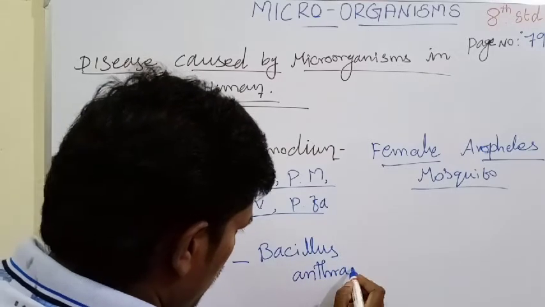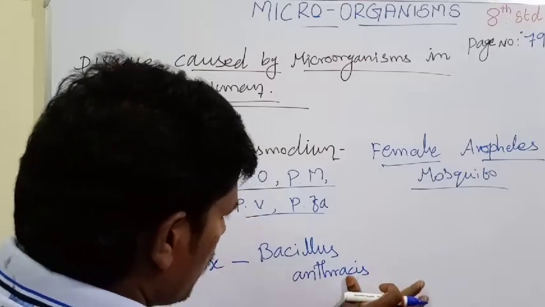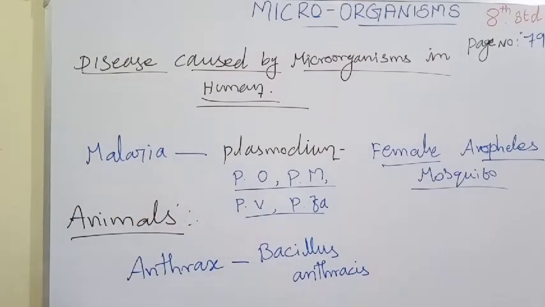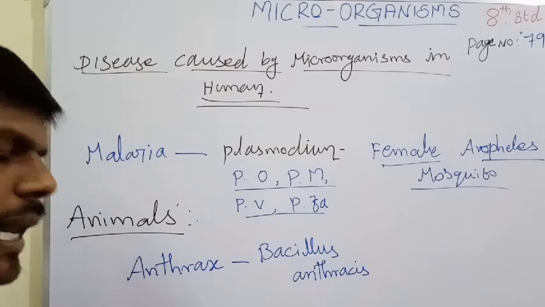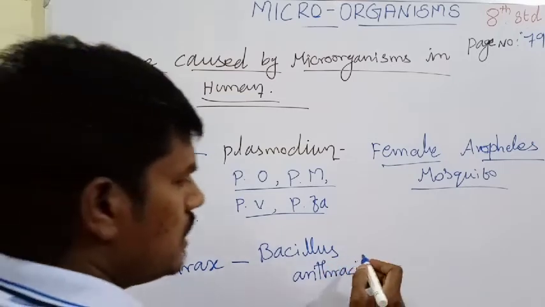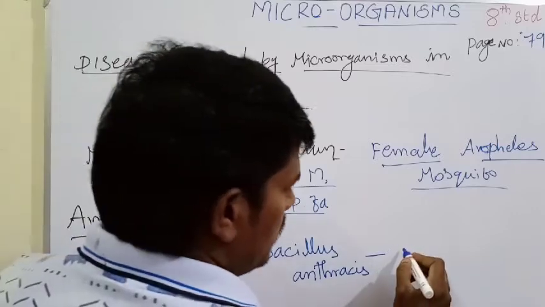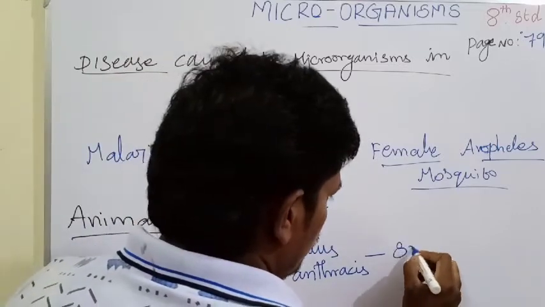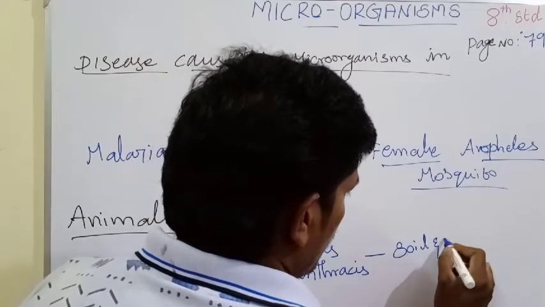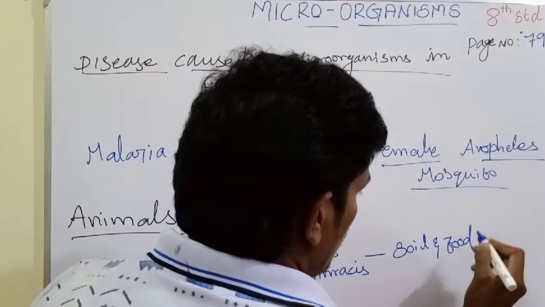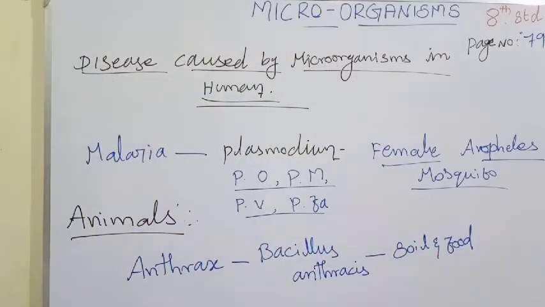Bacillus anthracis. The mode of transmission is through contaminated soil and food. Then the symptom is difficulty in breathing.